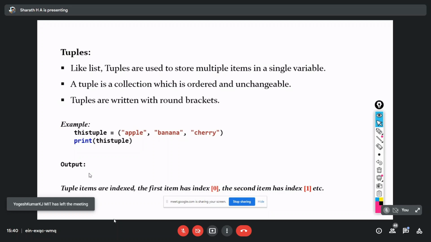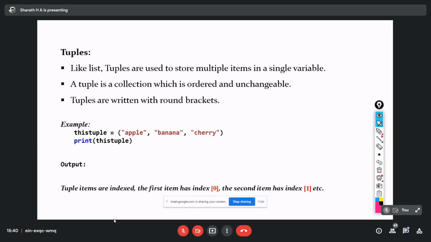A tuple is a collection that is ordered and unchangeable, that's why it's immutable. And tuples are written with rounded brackets, that means parentheses. That's the difference in syntax, whereas in a list we use square brackets, and in tuples we use parentheses. Okay.